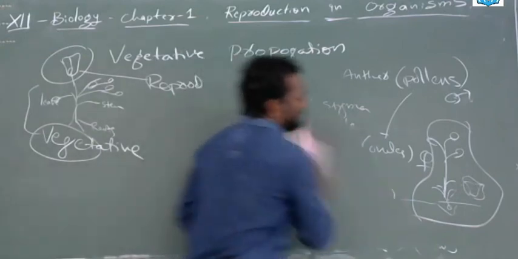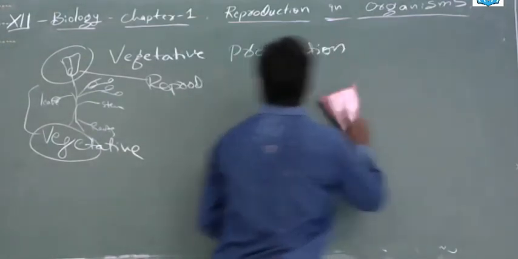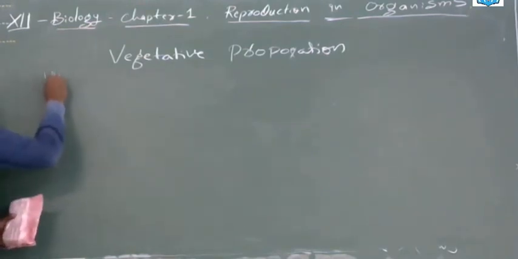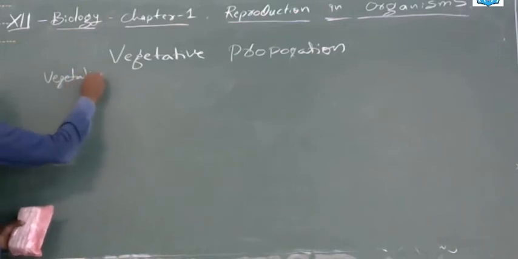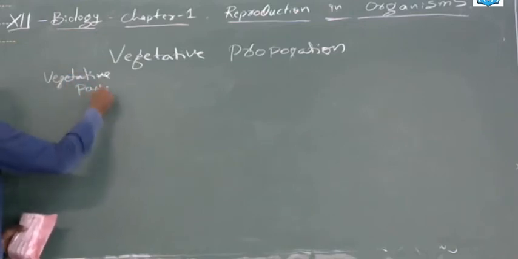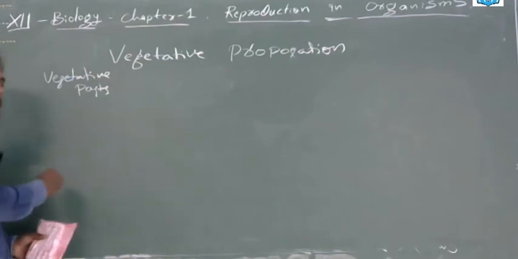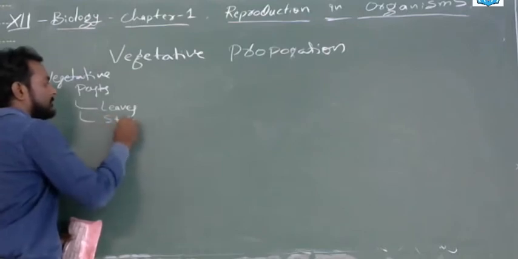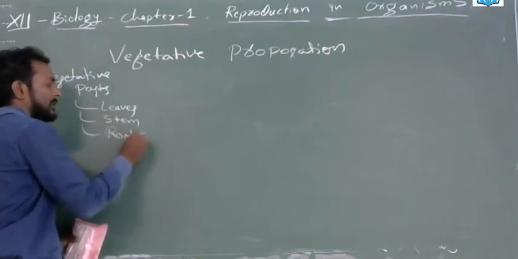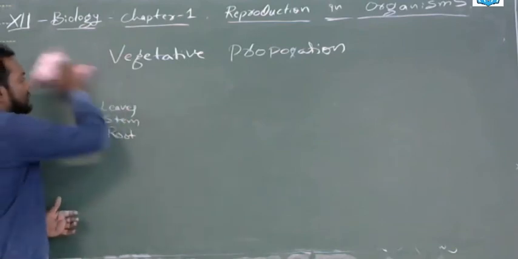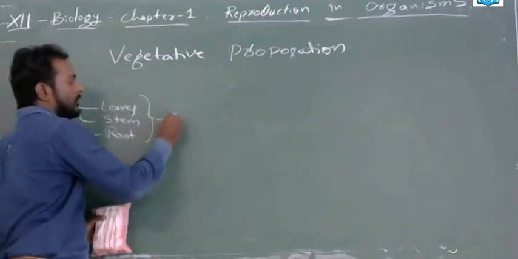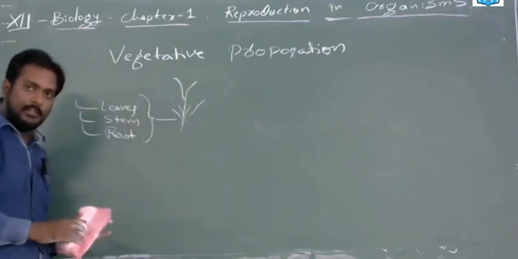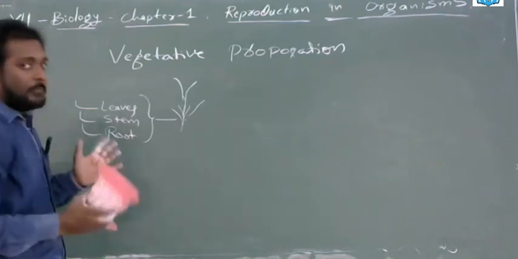When we say vegetative propagation, that means vegetative parts, whereas the reproductive parts are flowers. Vegetative parts like leaves, stem, and root, all these three come under the vegetative part. These parts have the capability to give rise to a new plant. Clear this point? Hopefully.